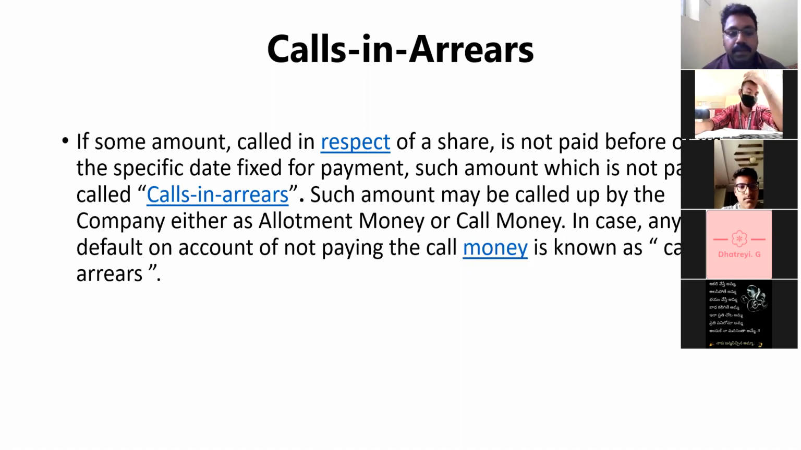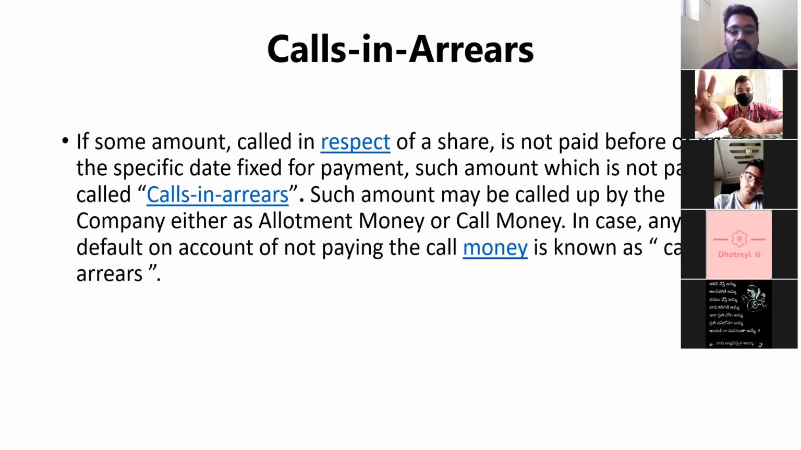They may not pay allotment money, that can be called calls in arrears. They may not pay call money also. First call, second call, and final call will be there. If they don't pay any call money, that also comes under calls in arrears. Any default on account of not paying the call money is known as calls in arrears.